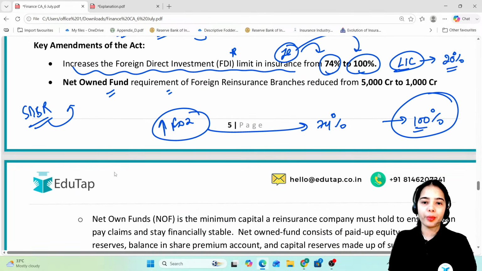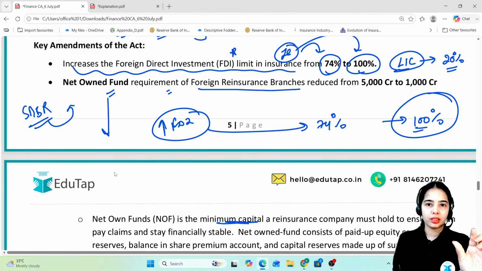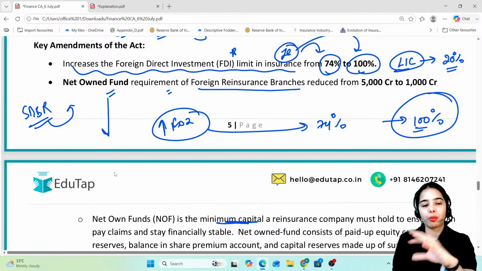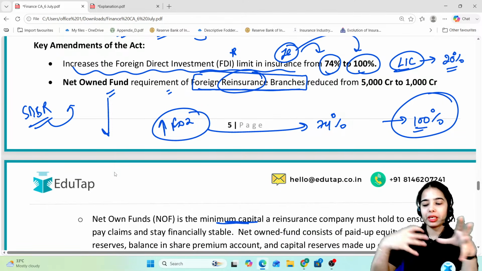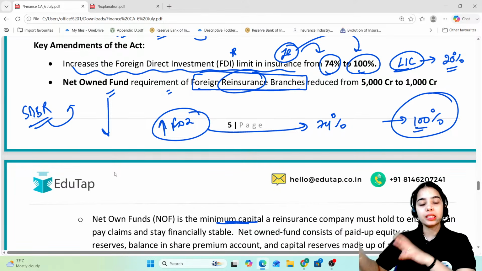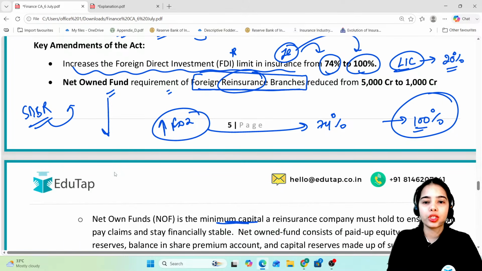Net owned fund requirement of foreign reinsurance branches. So see, net owned fund, this is the minimum capital that a company should have to remain stable, to be able to function properly. So reinsurance means that a company has provided insurance to XYZ, and the company, to reduce its risk, is taking reinsurance. It is taking insurance for itself. So that is reinsurance. So foreign reinsurance branches, they needed to have the net owned fund of 5,000 crore.